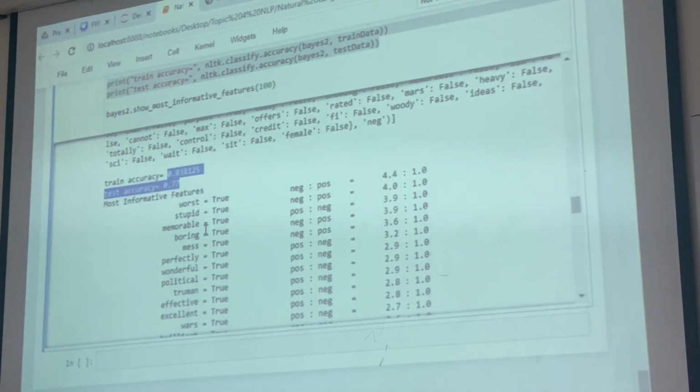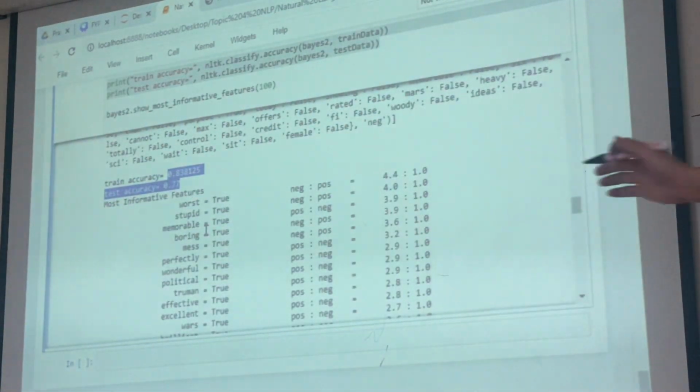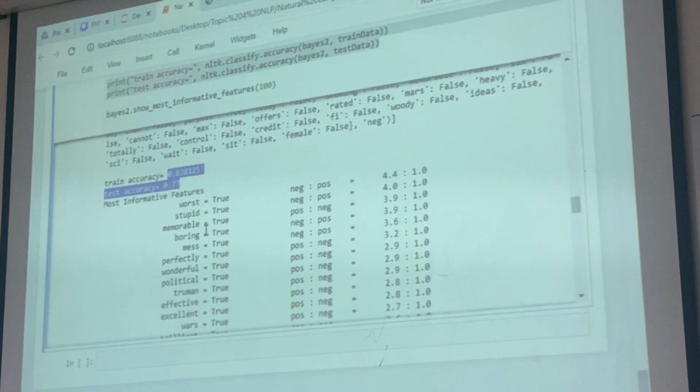So we let the machine learn by itself. You will notice that I don't have any if-else statement in any code here. In the past, 20 to 30 years ago, we would use if-else statements. If you have a word called worse, then it is negative.